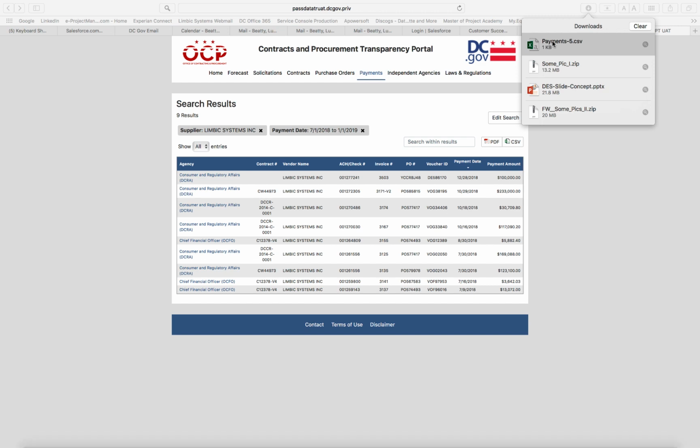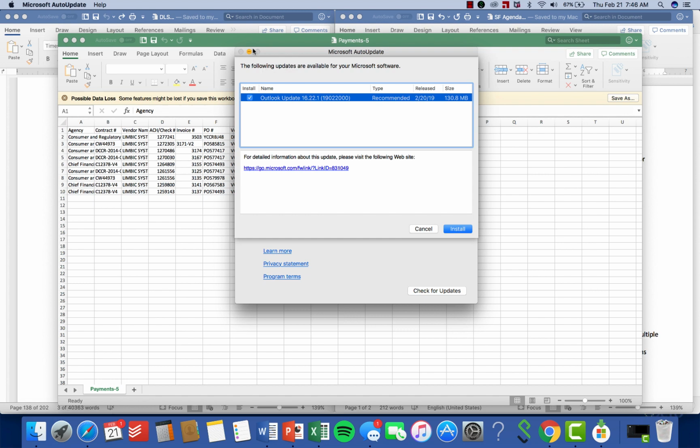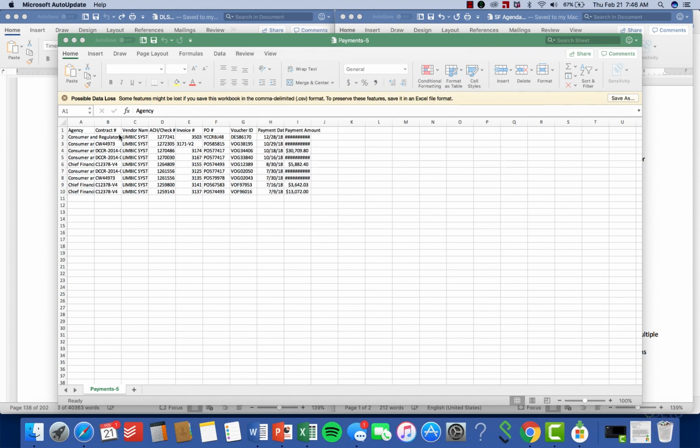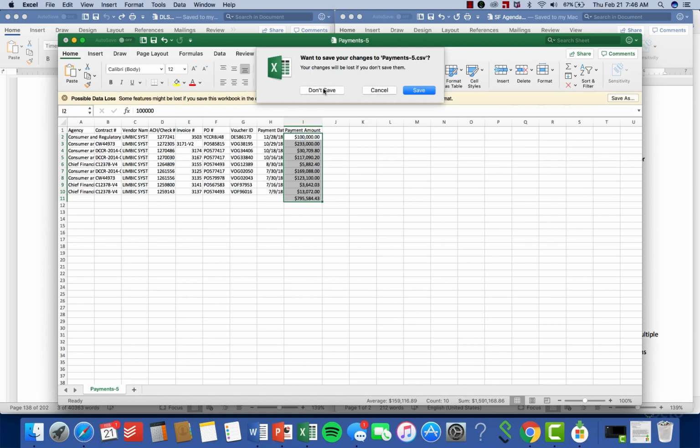Each column header is sortable in the search results. So on the CSV, we can then do data sorting. We can do a sum here, simple things, so users can find out different information and then export it.